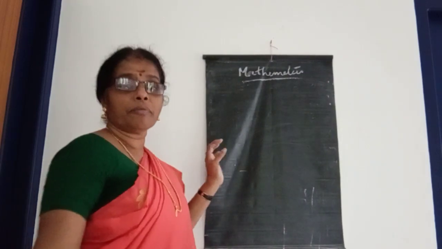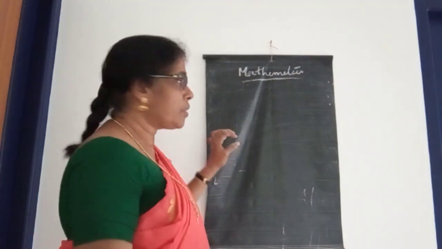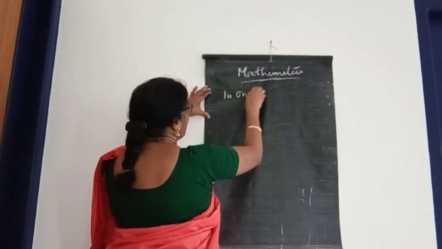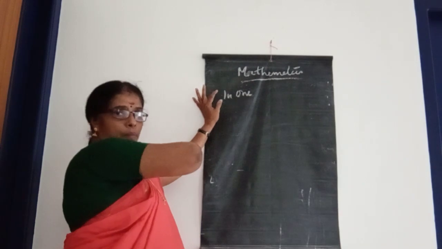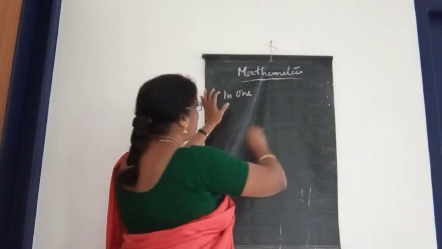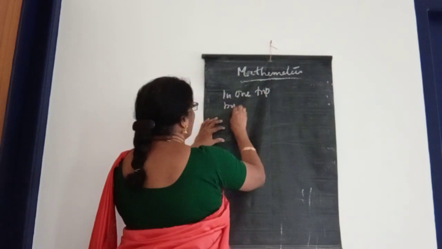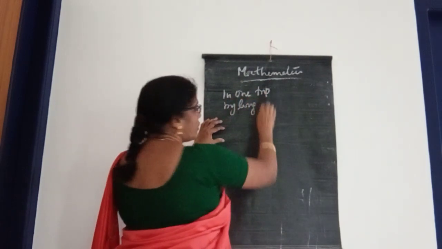Second, how many kilograms of fish are brought by the long tail boat? The fish brought in one trip. You want to write it: fish brought in one trip by the long tail boat.